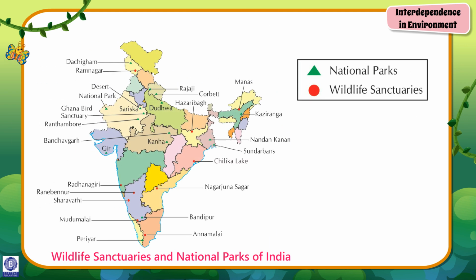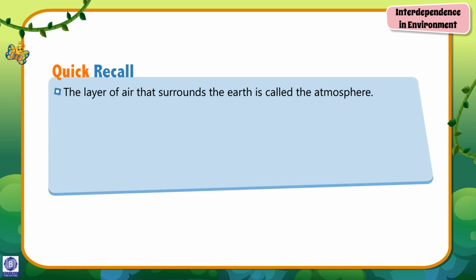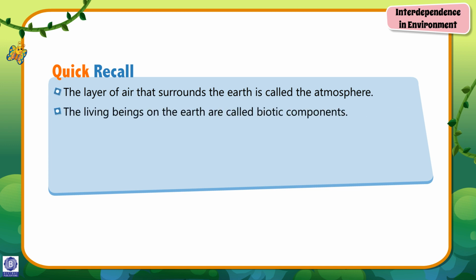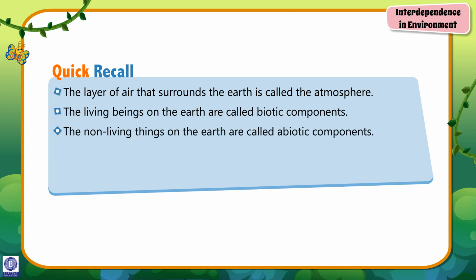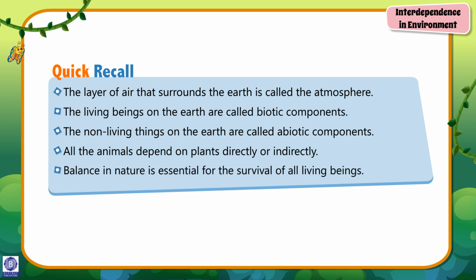National parks, wildlife sanctuaries. Quick recall. The layer of air that surrounds the earth is called the atmosphere. The living beings on the earth are called biotic components. The non-living things on the earth are called abiotic components. All the animals depend on plants directly or indirectly. Balance in nature is essential for the survival of all living beings.